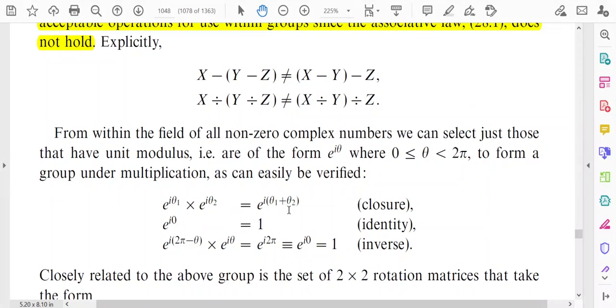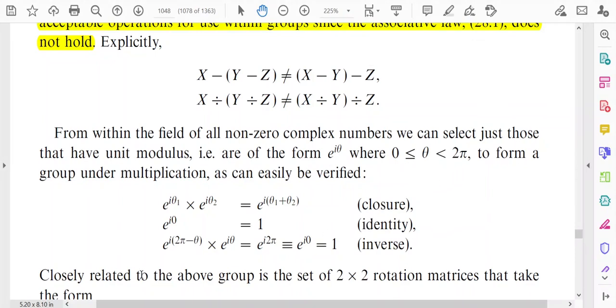But θ1 plus θ2 will give a particular angle, so this number is also an element of that group. So this is the closure property in the case of complex numbers of the form e^(iθ). Here we have to generate the group by varying the angle theta. Theta can be any angle ranging from 0 to 2π.